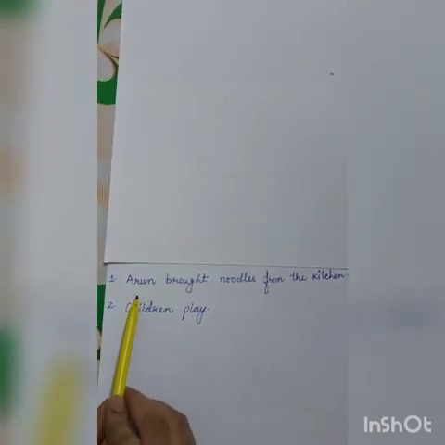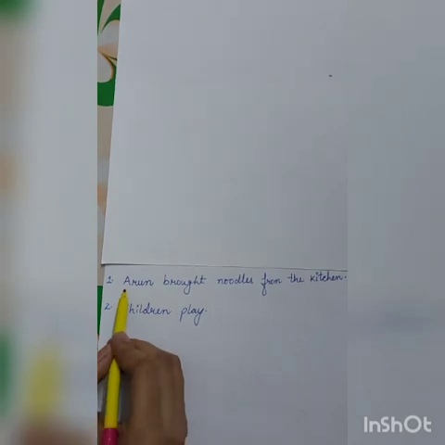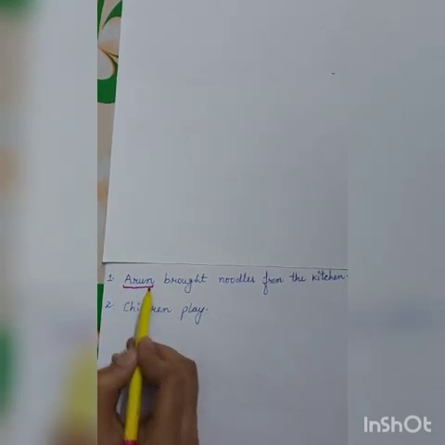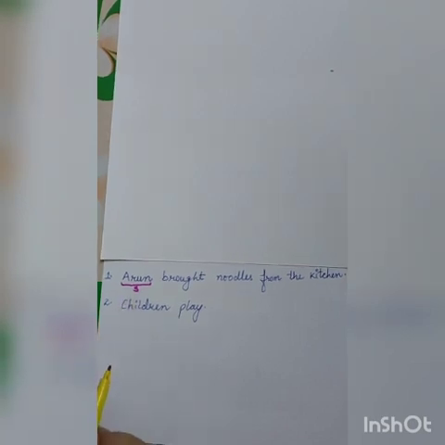Now one more thing that we need to remember is that the subject may be just one word or it may have more words. Similarly, the predicate may also be just one word or made up of more words. Now let us look at some of the examples. Now let's look here. Arun brought noodles from the kitchen. Now here Arun is the subject, which is of only one word.